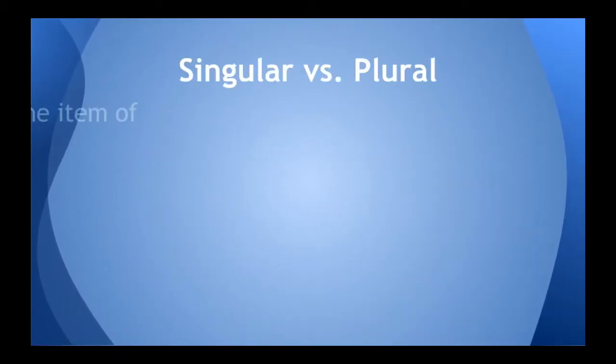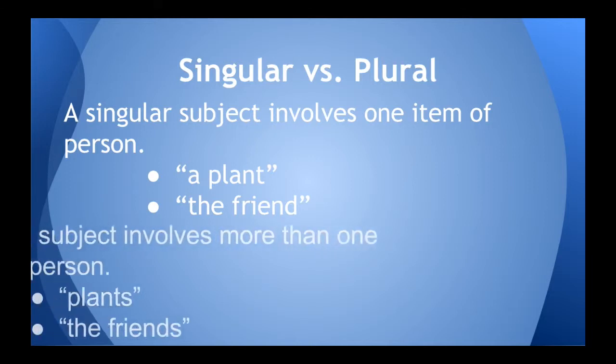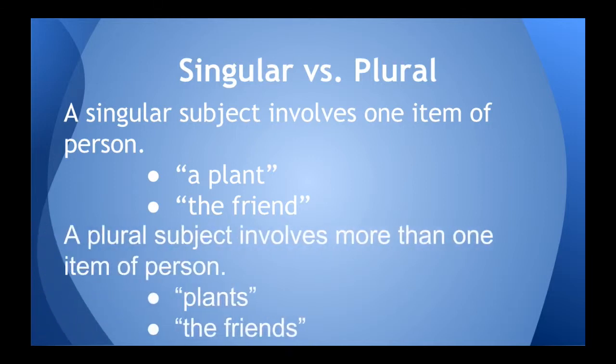Well, a singular subject involves one item or person, so a plant or the friend. A plural subject involves more than one item or more than one person, so plants or the friends. Let's look at an example now.